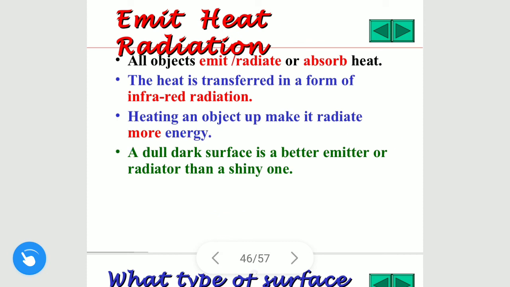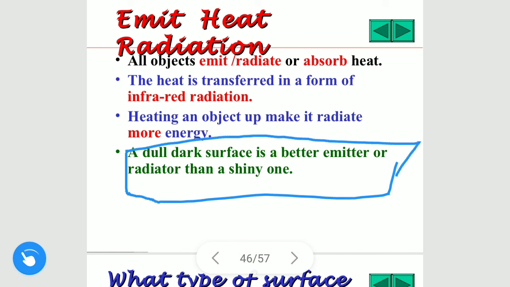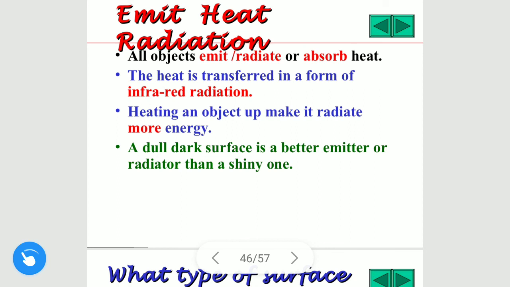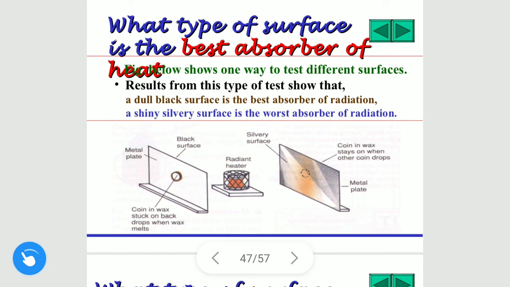That's why we do not wear black shirts during summer, because they absorb more heat than they emit. Hence, all dark surfaces are better absorbers than shiny ones. Here it is written that a dark surface is the best absorber and a shiny surface is the worst absorber.